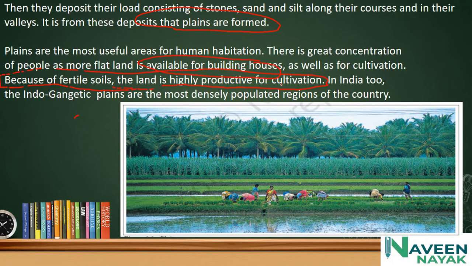In India, the Indo-Gangetic plains are the most densely populated region of the country. It is in North India. In South India, there are the Krishna-Godavari plains, the Kaveri plains, and so on.